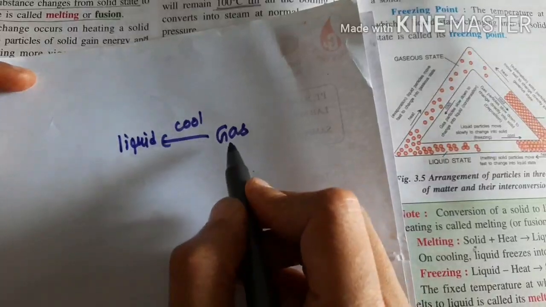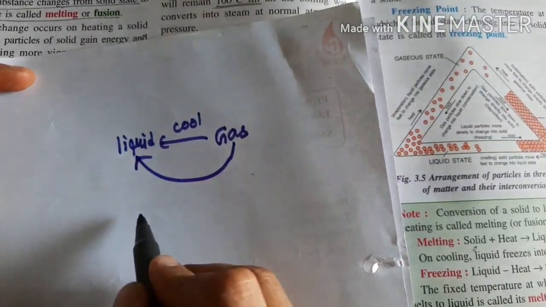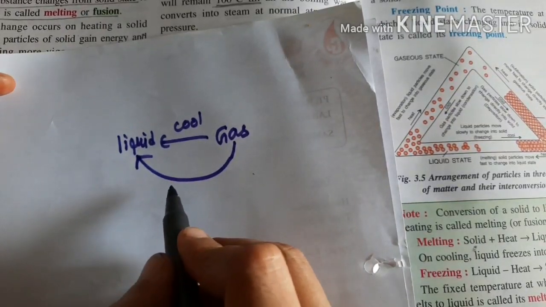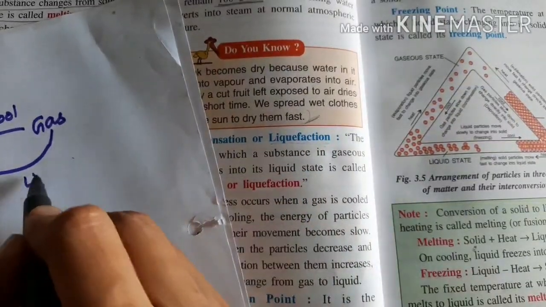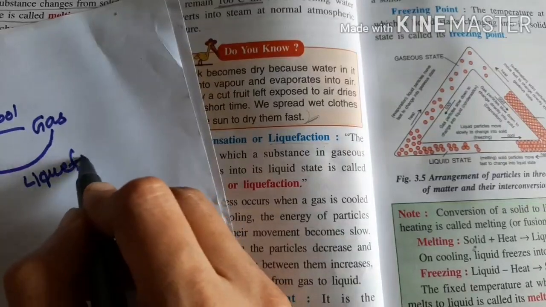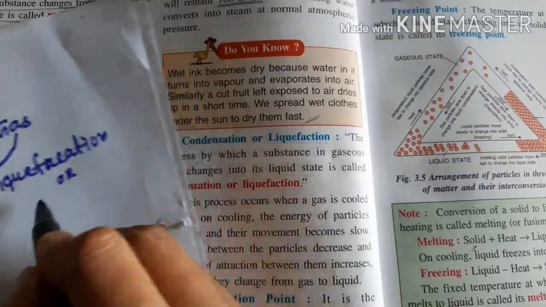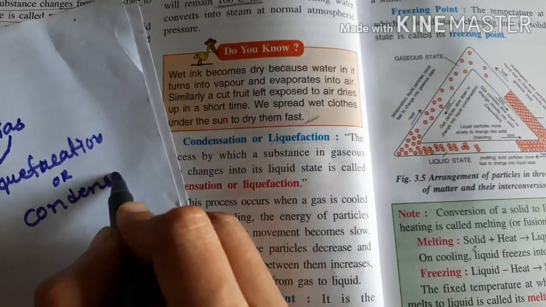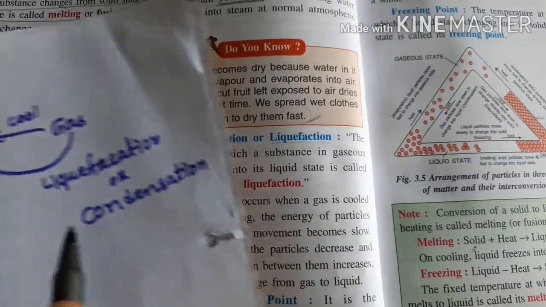So the process when gas is cooled down and converts into liquid is called liquefaction. Remember, students, what is it called? Liquefaction. Okay, and also we can say it is condensation. Clear?